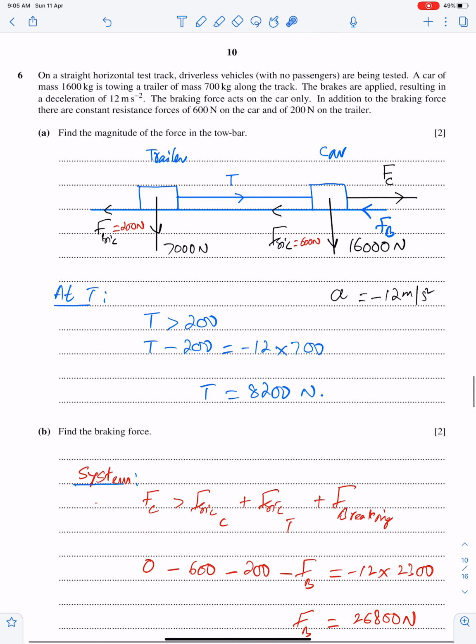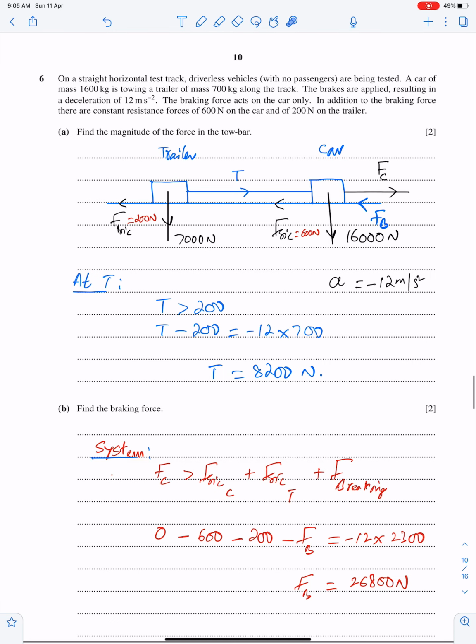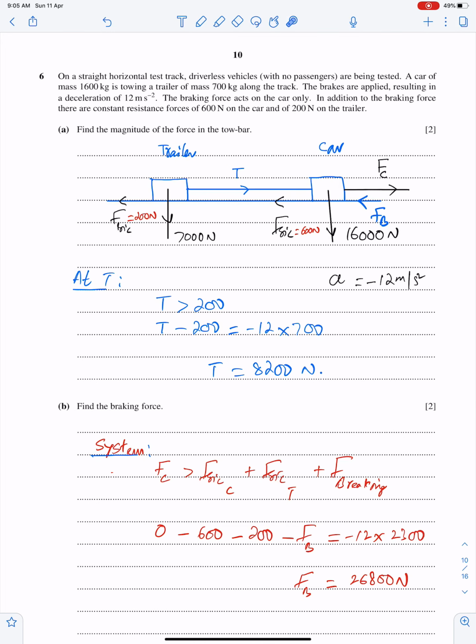Question number 6. On a straight horizontal test track, driverless vehicles, that is, with no passengers, are being tested. A car of mass 1600 kg is towing a trailer of mass 700 kg. This is the car and this is the trailer along the track. The brakes are applied, resulting in a deceleration of 12 meters per second squared.